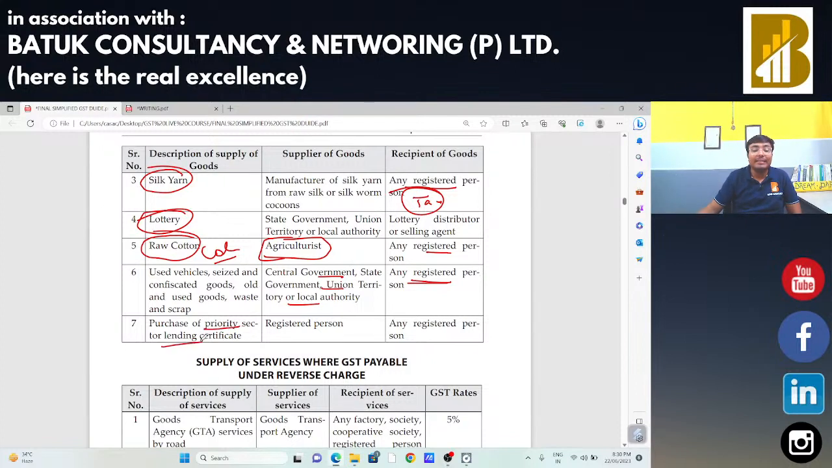Purchase of priority sector lending certificates. The government is going to issue the priority sector lending certificates. Reserve Bank of India is going to issue. In that case, Reserve Bank of India or SBI makes the supply of the priority sector lending certificates through other banks or other NBFCs. In that case, that NBFC or other recipient bank will be liable to make the payment of taxes.